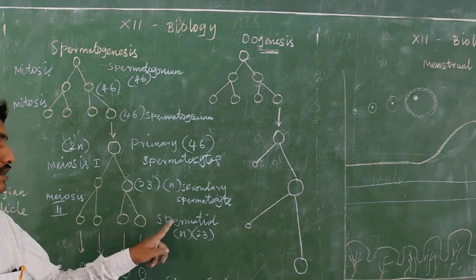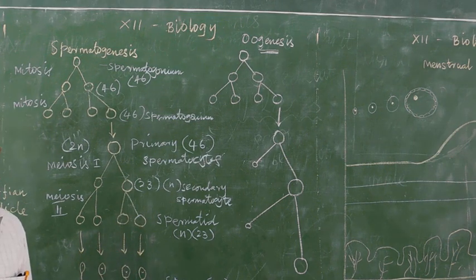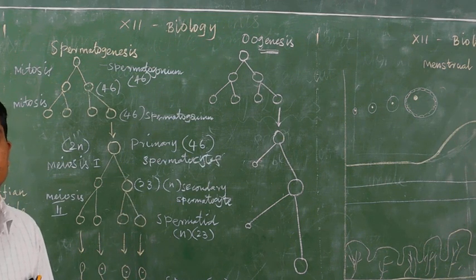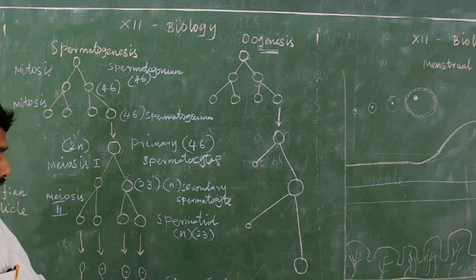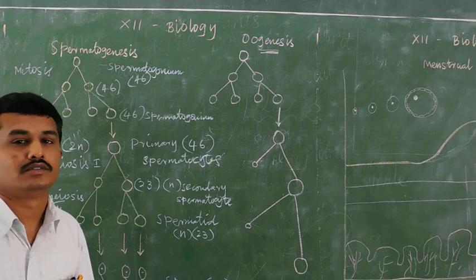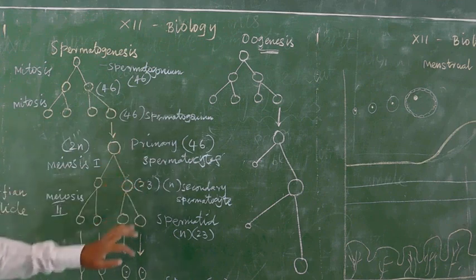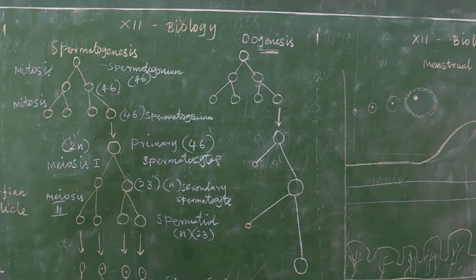Each spermatid develops into a sperm, or spermatozoon, which is also n. So these are the overall events in spermatogenesis, a brief idea about it.